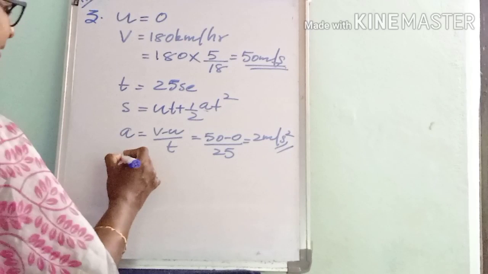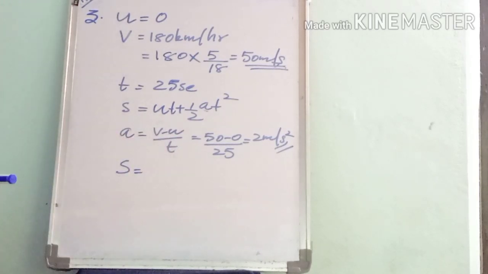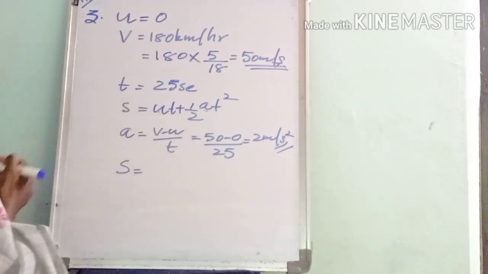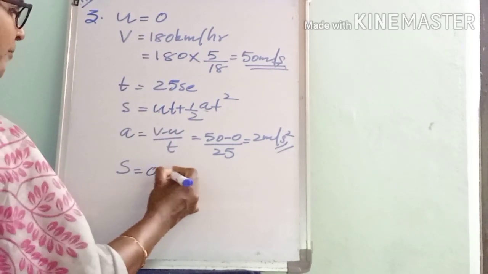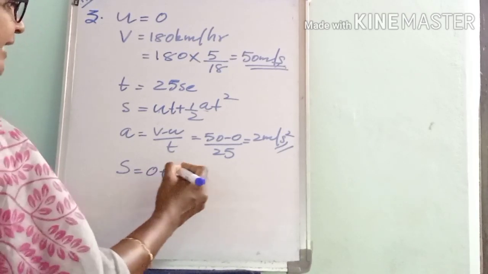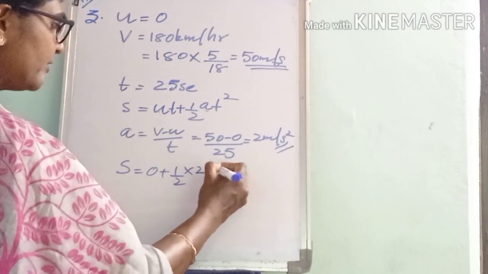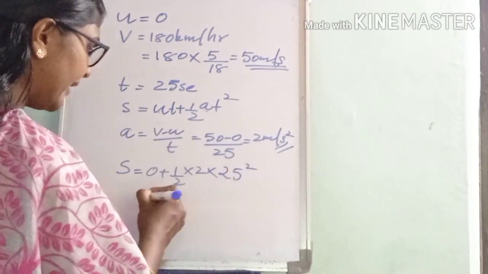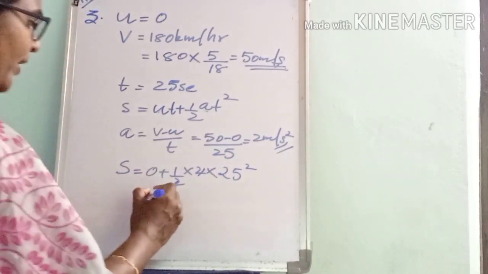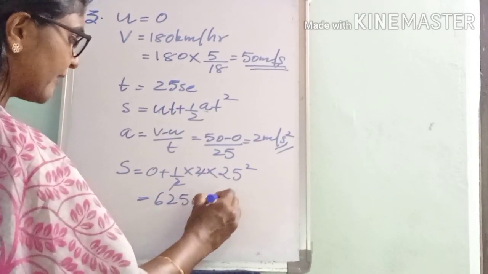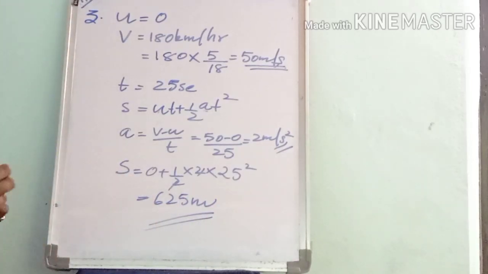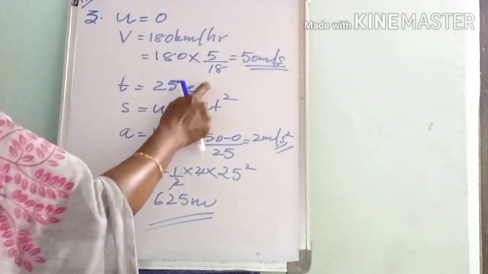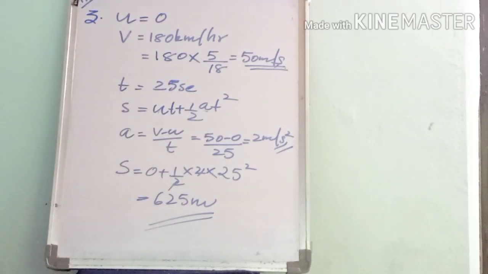Okay, then distance travelled, we can substitute in ut plus half at square. You know u equals 0. So 0 into t, actually again 0. 0 plus half into a, that is actually 2 meter per second square, then t square, 25 square. Okay, then 2 cancels, and 25 square is 625 meter. So the distance travelled by the racing car during the time 25 seconds is actually 625 meter.